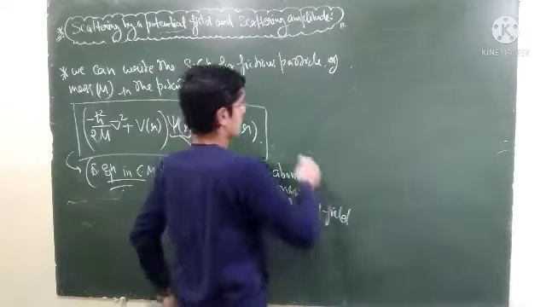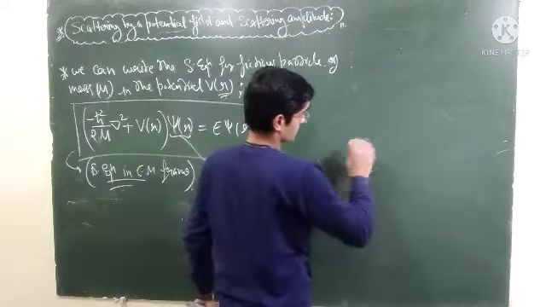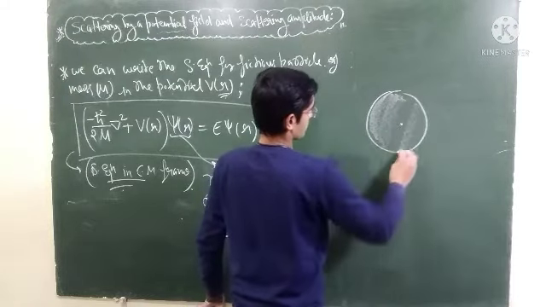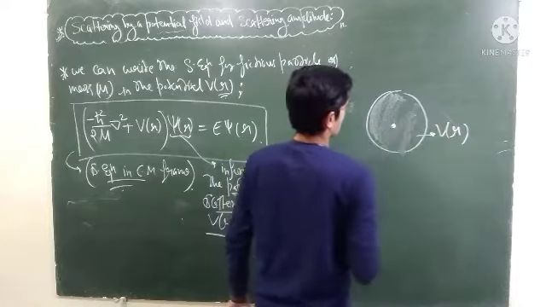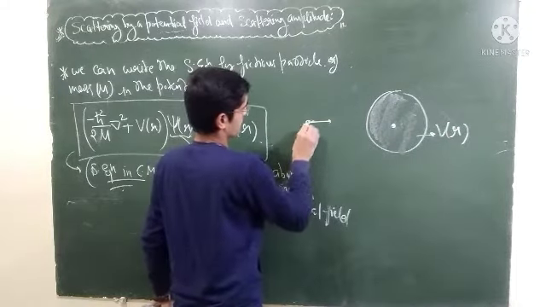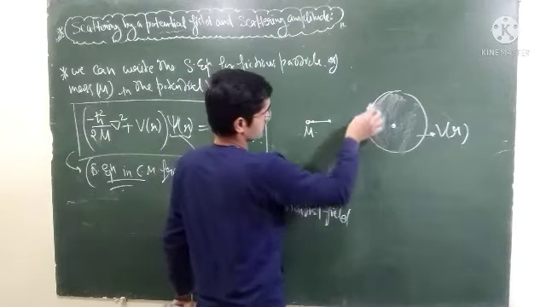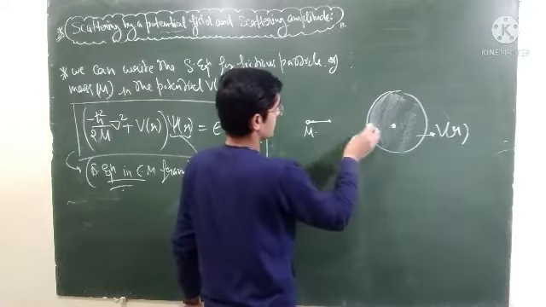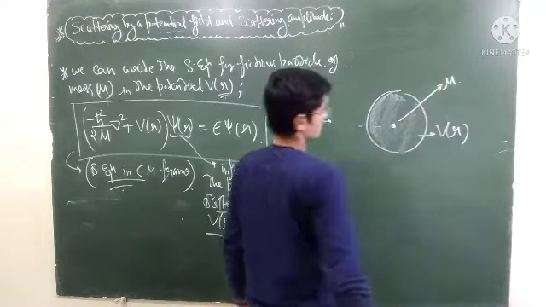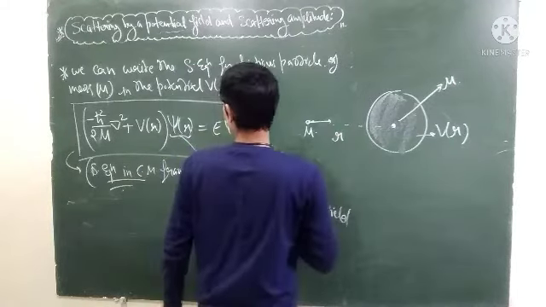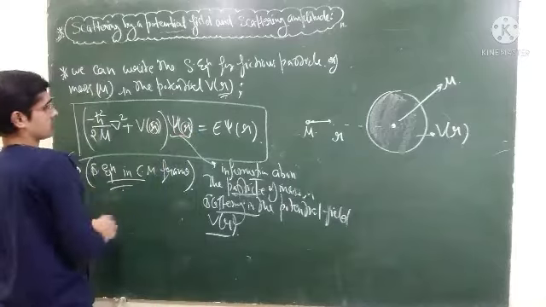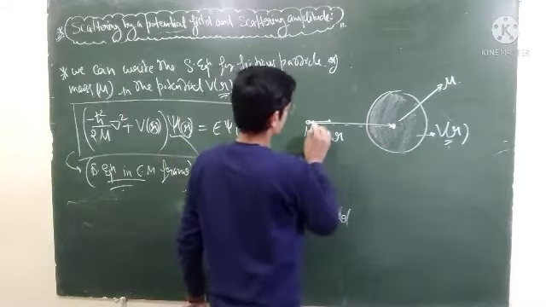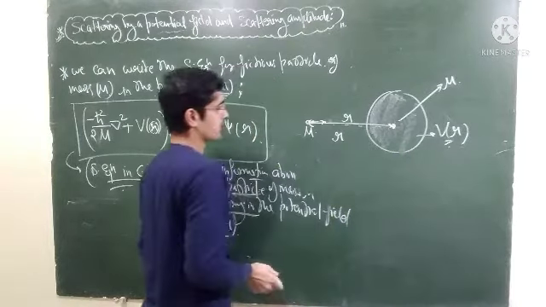In the center of mass frame, how you can look at the problem is that there is this potential V of r, and there is this particle of mass mu, right? It is coming towards this particular potential. It will interact with this potential, and this potential field will scatter the particle. So this will be the situation. Now this r which we are using is the distance of the particle from the center of potential V of r.